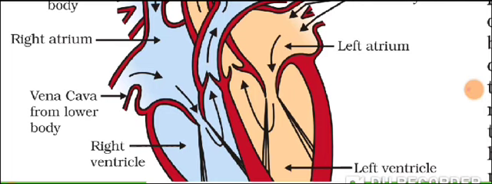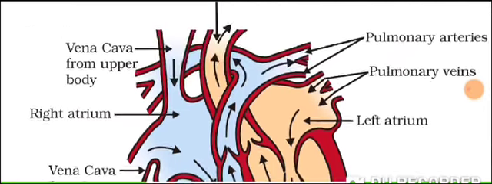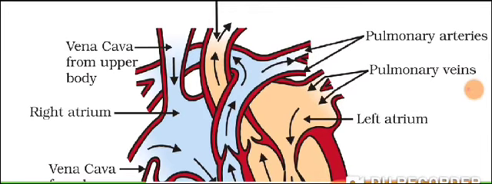Now how is the functioning of the heart going to take place? From the upper part of your body, means your head and all the parts present in the head, shoulder regions, from there the blood is drained.